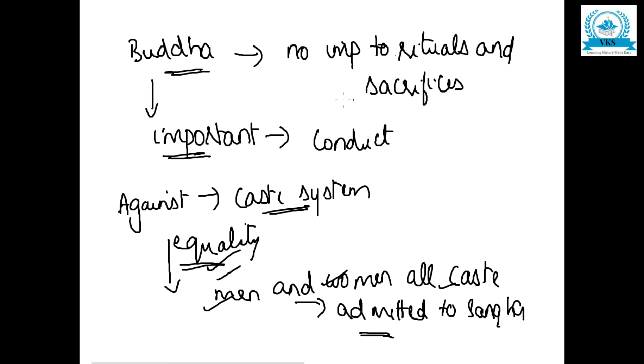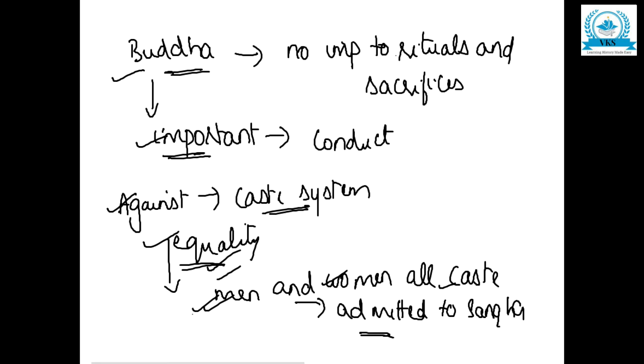So Buddha did not give importance to rituals and sacrifices, he gave importance to conduct. He was against the caste system and advocated equality, and he admitted both men and women of all castes to his Sangha. So these were the teachings of Gautama Buddha.